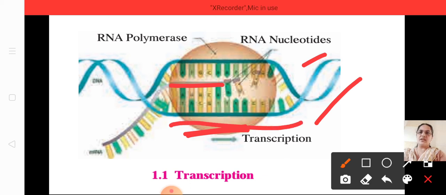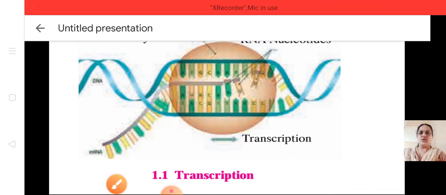The strand taken here is the lower one, and complementary to that you can see the mRNA nucleotides attaching, and like this the mRNA will be formed. This is called transcription. So this process is called transcription.